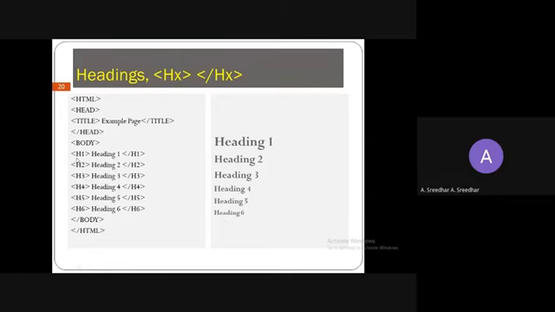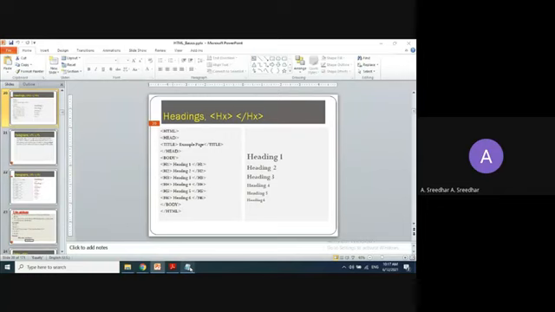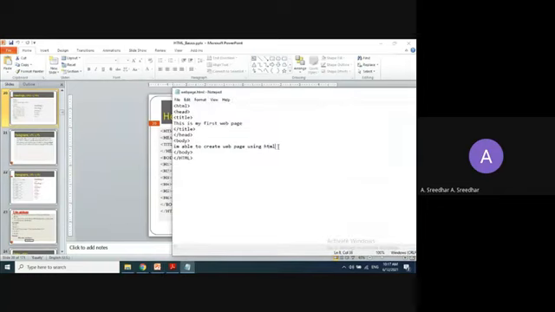So try to go with this, right? Where do we have to write? Whether I can write in a head tag or HTML or title or somewhere. Whatever information you want to display on the web page, you should write in the body tag only, right?